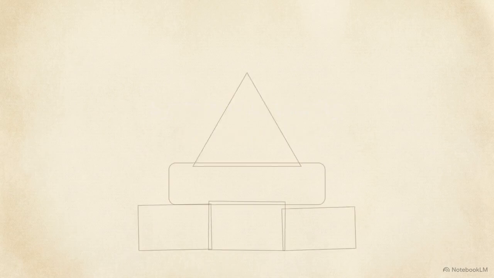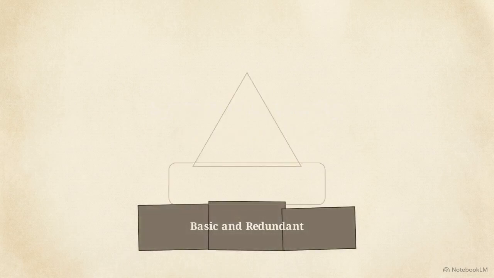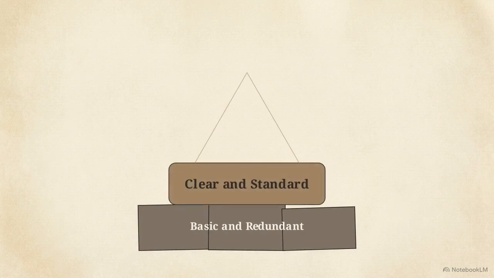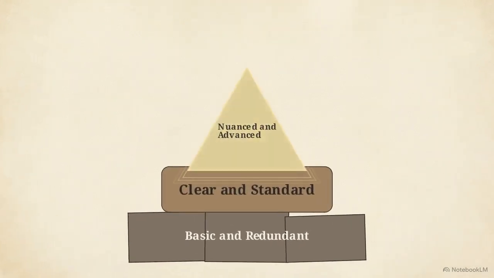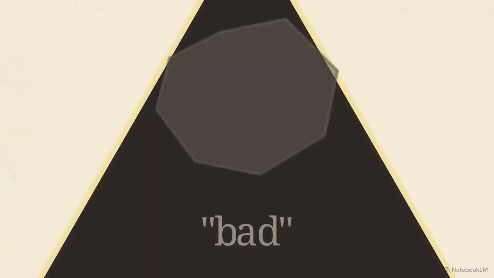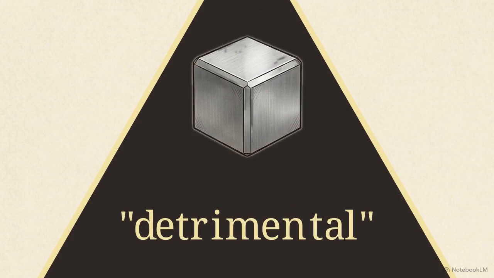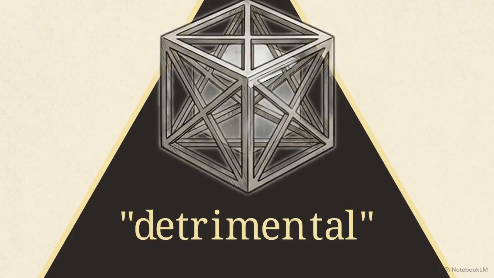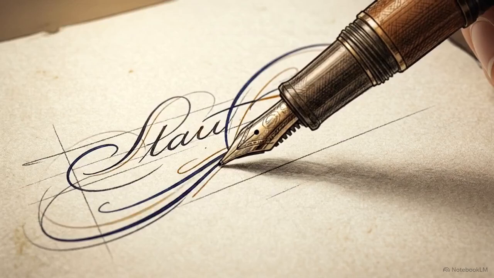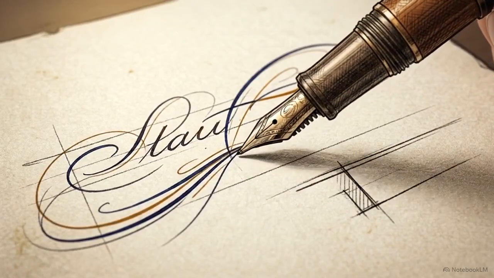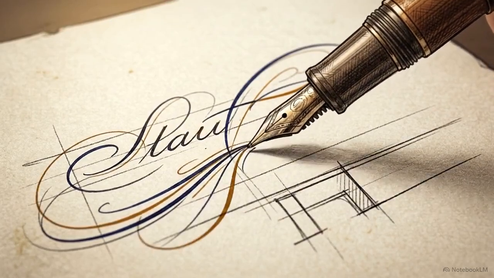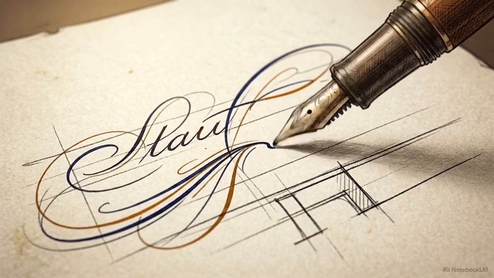Achieving this tone requires a systematic transition from standard English to advanced academic syntax. Linguistic capability is assessed across 3 tiers: basic and redundant, clear and standard, or nuanced and advanced. Reaching the advanced tier involves swapping vague adjectives for precise academic vocabulary, for instance, using detrimental instead of bad, and utilizing sophisticated transitional connectors. Mastering complex sentence structures also prevents the writing from sounding monotonous, allowing for a more sophisticated rhythm of thought.